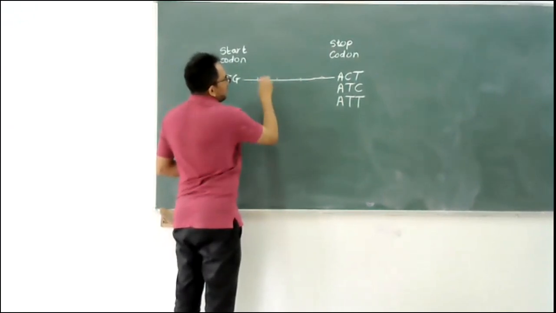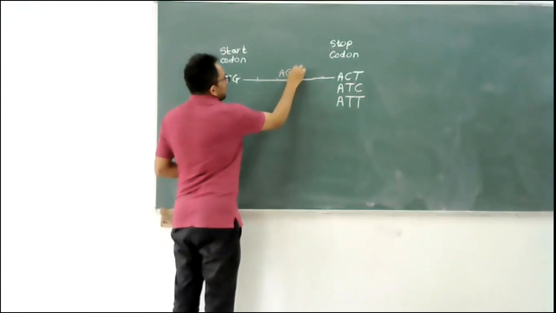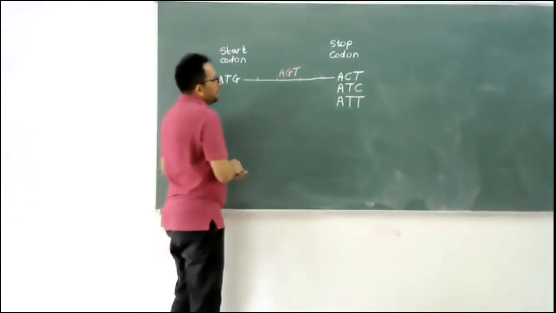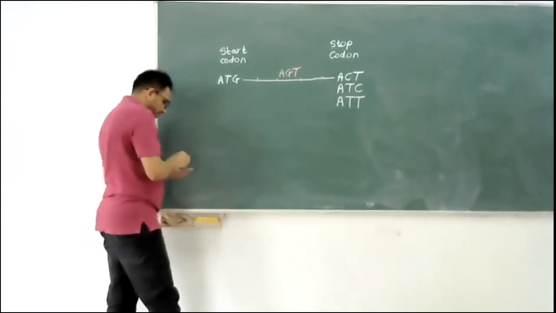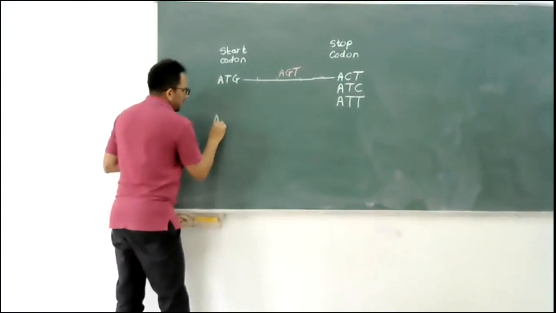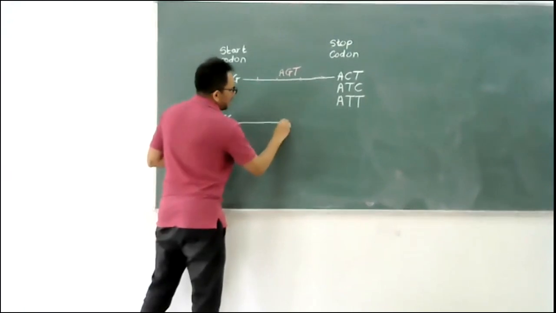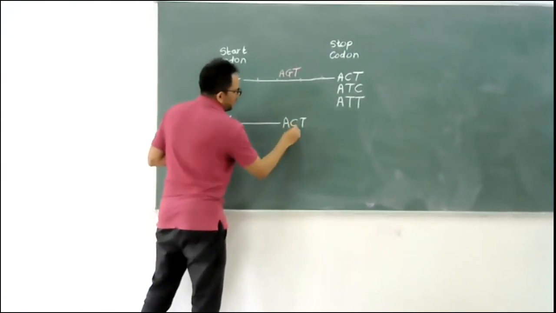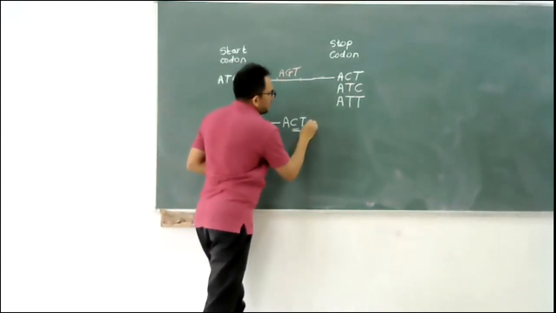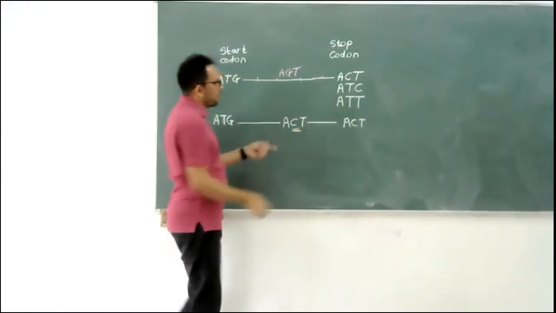So there is a sequence which is A, G, T. Now, due to a certain mutation, this G will change, and it will change to A, C, T. So this particular middle letter is changing, giving a stop codon, and then there will be A, C, T, or any of these stop codons there.